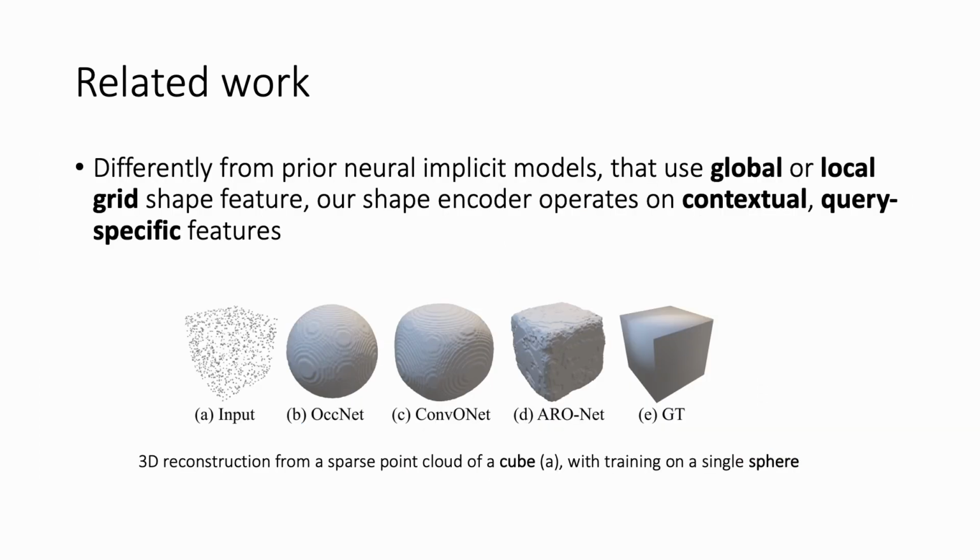We use a toy example to demonstrate the difference between ARO-Net and representative models based on global or local shape encodings, for example, OCCNet and convolutional OCCNet, for the 3D reconstruction task. All three networks were trained on a single sphere shape, with a single anchor for ARO inside the sphere. When tested on a cube, the results show that both OCCNet and convolutional OCCNet exhibit more memorization of the training sphere either globally or locally, while the ARO-Net reconstruction is more faithful to the input. Let's discuss the technical details of ARO-Net.